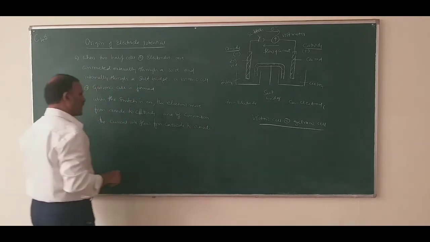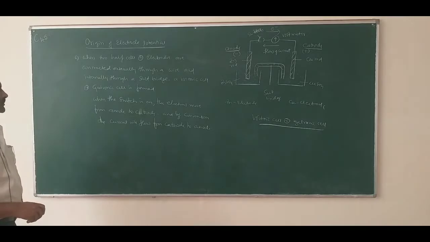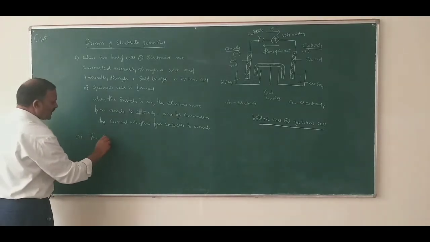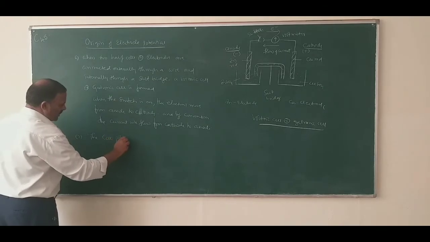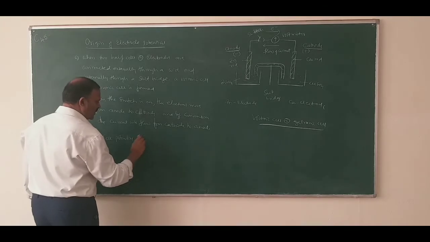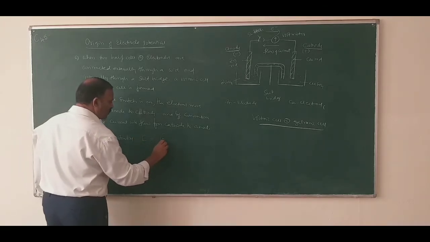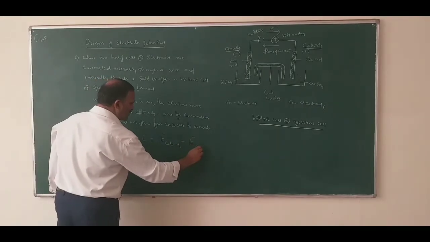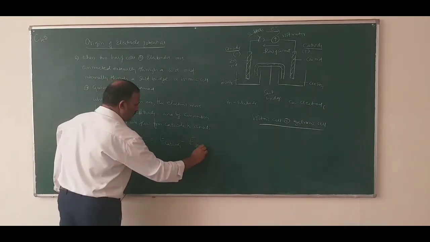Then seventh point, the cell potential E is equal to electrode potential of cathode minus electrode potential of anode.